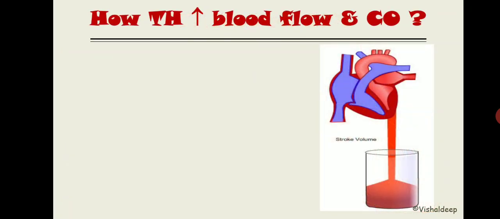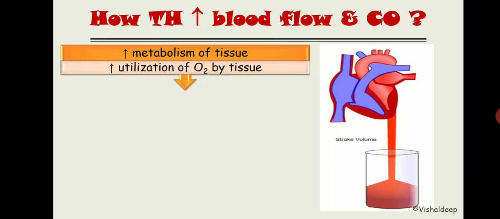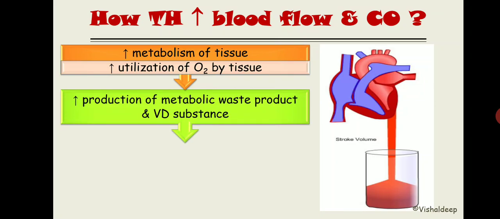As we know already, thyroid hormone ultimately leads to increased metabolism of the tissue. This increased metabolism of the tissue is going to utilize more oxygen. By using more oxygen, the tissue will produce metabolic waste products and vasodilator substances, right?